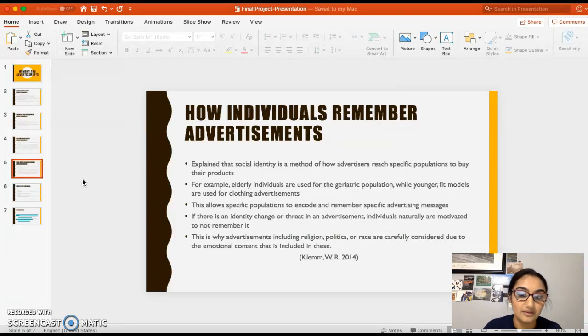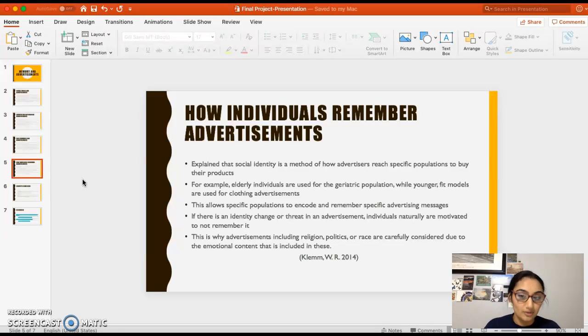And then the last peer-reviewed article I chose was about how individuals remember advertisements. Basically this article explained that social identity is the method of how advertisers reach out to specific populations. The examples they used: to reach out to the geriatric population, advertisers will use an elderly man talking about a mortgage. And to reach out to the younger female population, advertisers will use a younger model who's very attractive, wearing clothes that they're representing or advertising.